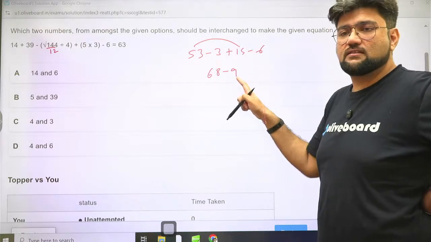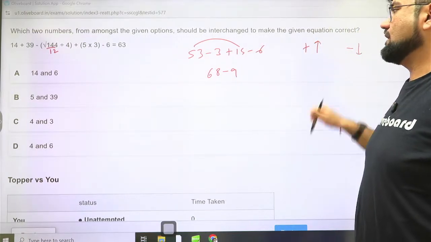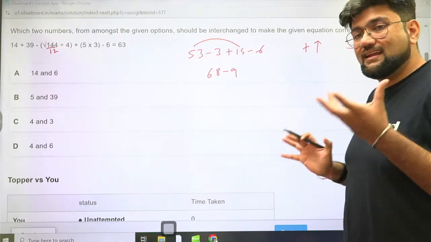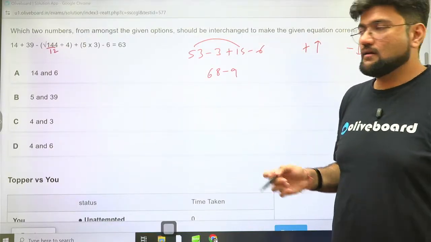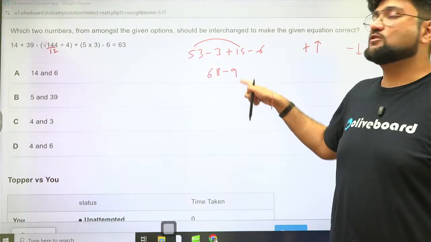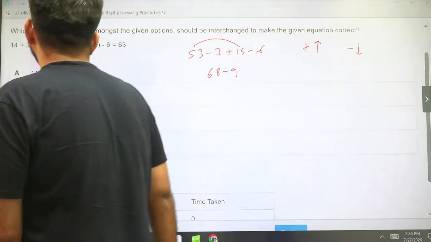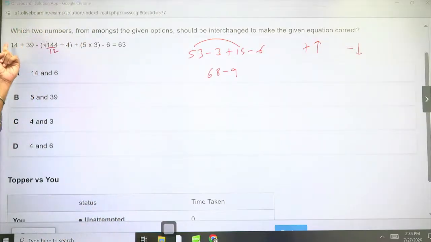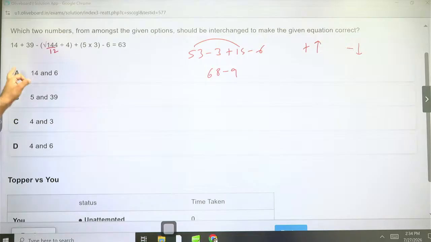How can I make it 63? Either I increase my positive by a little bit, or I decrease my negative by a little bit. Now, by decrease, I don't mean the value. See, minus 9 and minus 8, obviously minus 8 is greater. But by decrease, I'm trying to imply the absolute value, which should be reduced. Okay. So now if I change 14 and 6, it's doing the exact opposite. 6 will come here, positive is reducing. 14 will go here, negative is increasing. This will never give me my answer. I don't even have to check anything else.